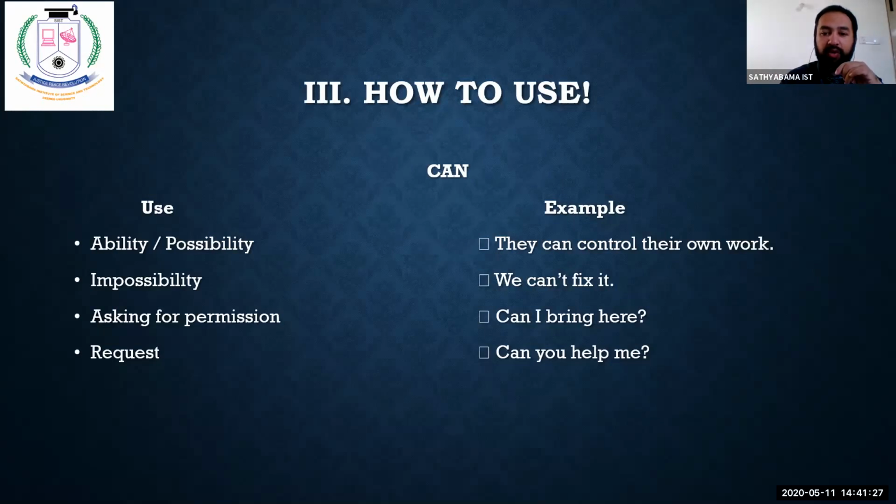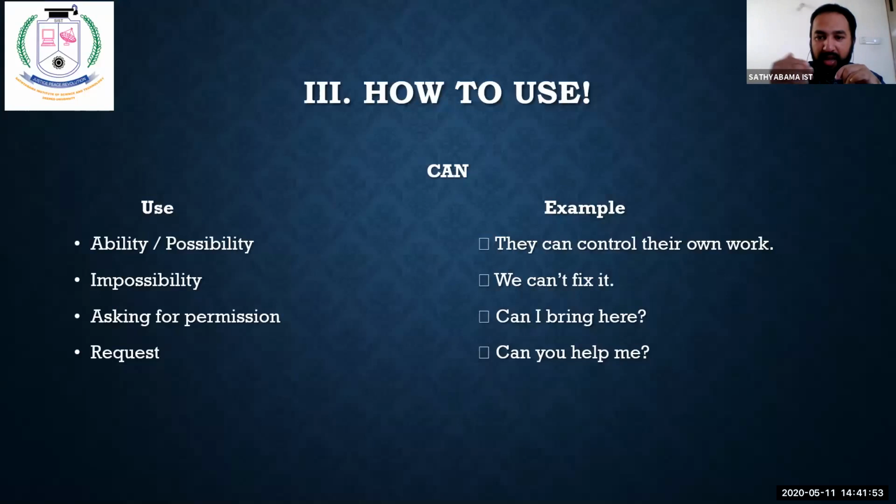See the next one. Request. Can you help me? Permission is I am asking. Request is I will ask, you will permit. See here, request: Can you help me? Can you repeat it again? Can you close the door? Can you get me some water? Okay.